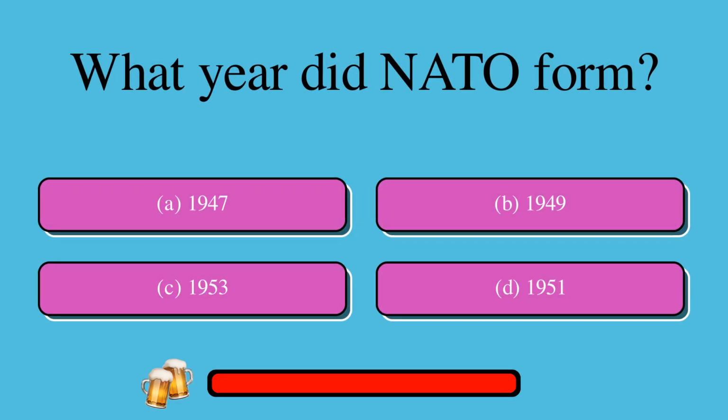What year did NATO form? Is it A, 1947, or B, 1949, or C, 1953, or D, 1951? The correct answer is B, 1949.